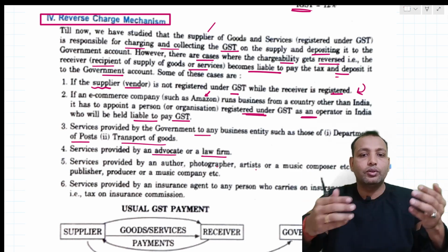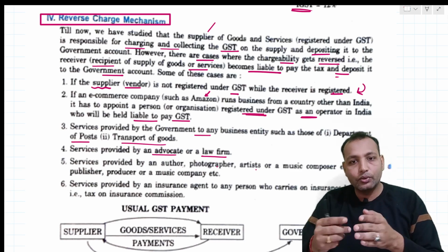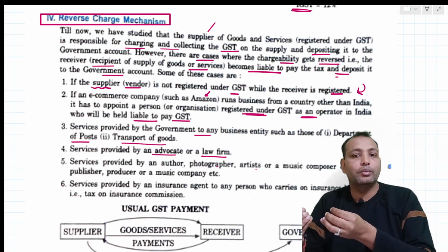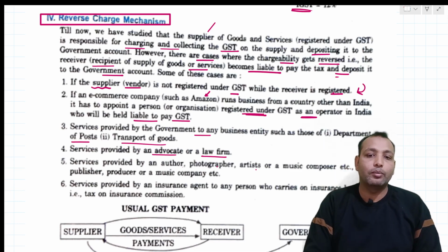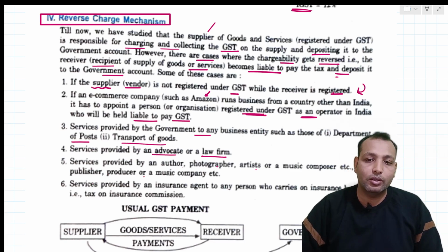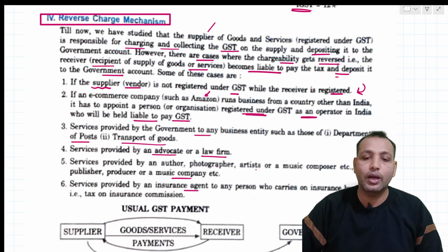Here the photographer is an individual person working under a company, so the photographer will collect the amount and submit it to the company, and that company will be registered under GST. So they will pay on behalf of that photographer, artist, or author. Also the publisher, producer, or music company. Services provided by an insurance agent to any person who carries on insurance business, that is tax on insurance commission, right?